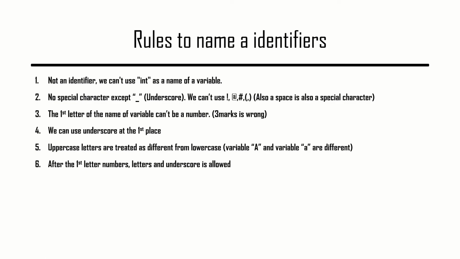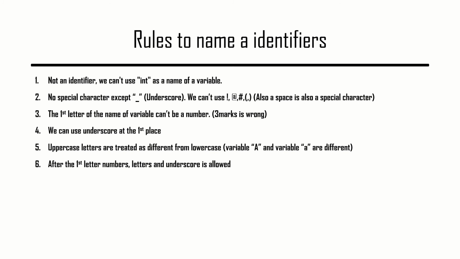We can see some of the rules to name an identifier. I have said that any keyword cannot be used as the name of an identifier. No special characters except underscore. Underscore is the only special character used in naming an identifier. You can see here, the first letter of a name cannot be a number. Like if I give an example 123, this can't be an identifier. We can use underscore at the first place, like underscore Unicode.